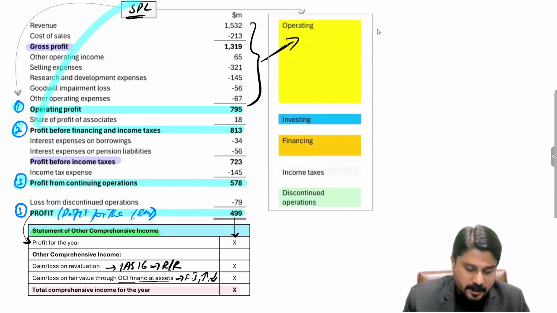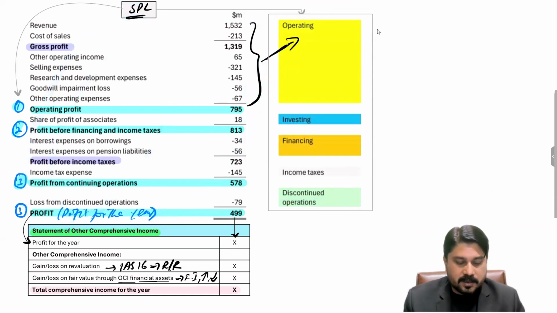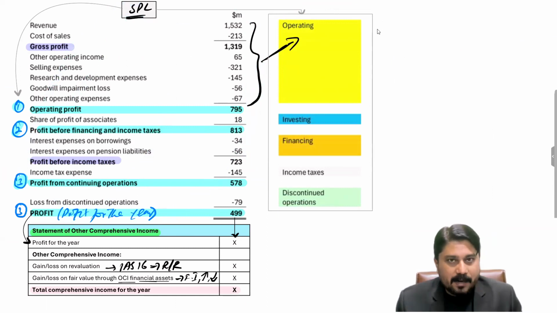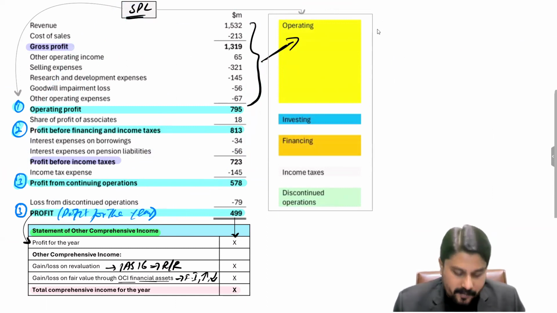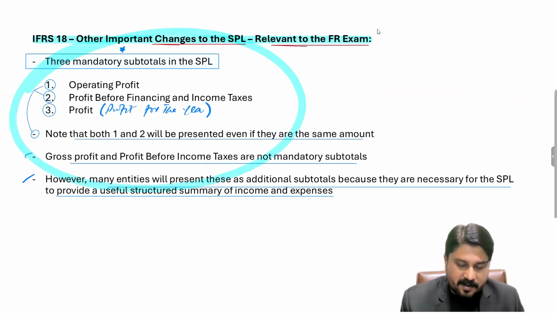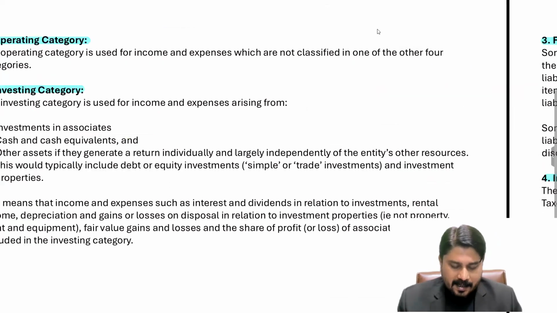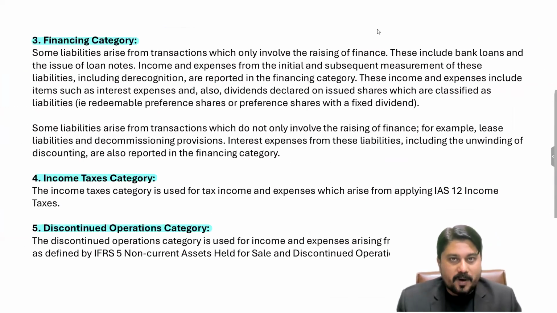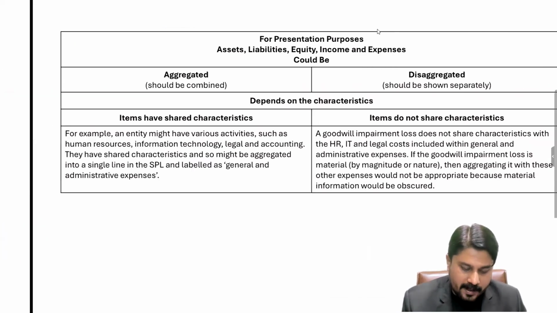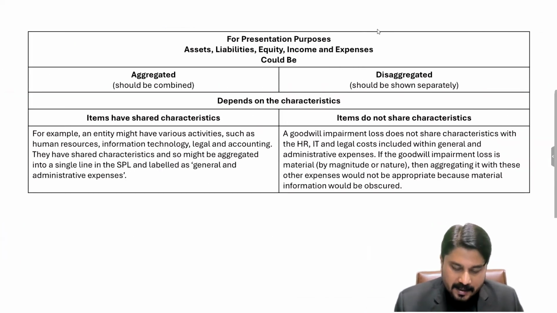And while making the SPL, there are 3 mandatory subtotals. However, a company can also make the subtotal of gross profit and the profit before income taxes, but that's not necessary. There are 3 mandatory subtotals which we have highlighted and marked over here, right? And I'm requesting you to pause the recording and read all these, and please don't skip it for a future time. Then we will move forward and discuss the aggregation and disaggregation concept.